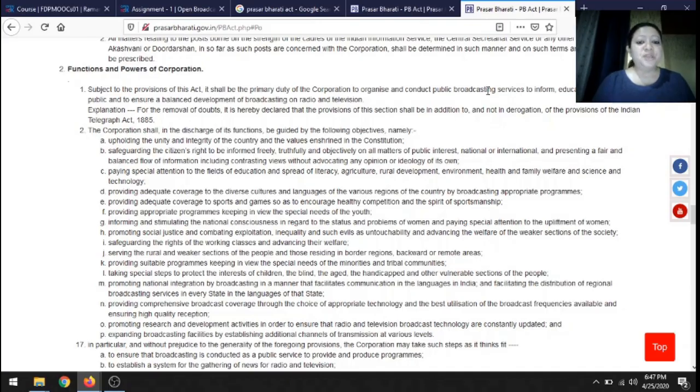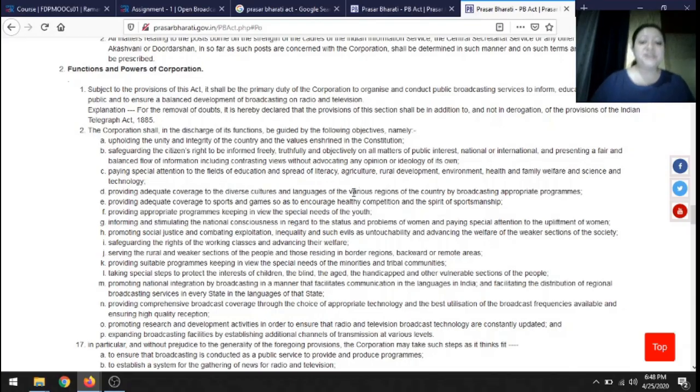Okay, so Prasar Bharati discharges multiple functions, out of which the most important ones are that they need to uphold the unity and integrity of the country through their various broadcasts. They need to safeguard the citizens' right to be informed, to inform truthfully and objectively, to bring about balance in the flow of information. They need to educate the masses and spread literacy, and provide adequate coverage to the diverse culture and language of various regions.